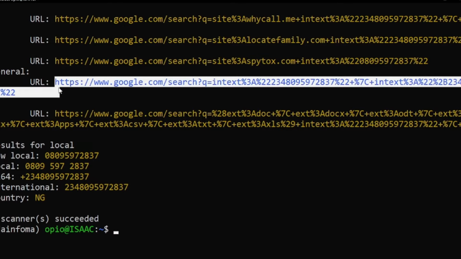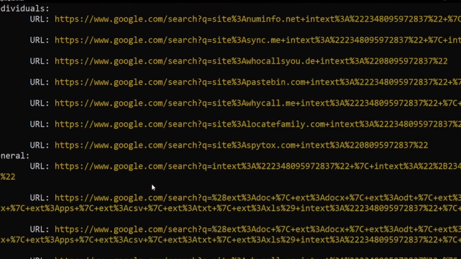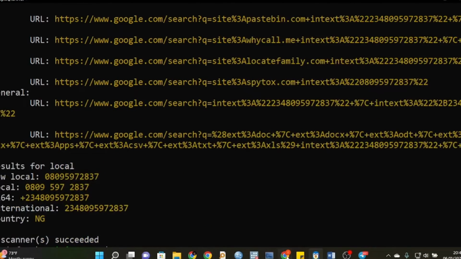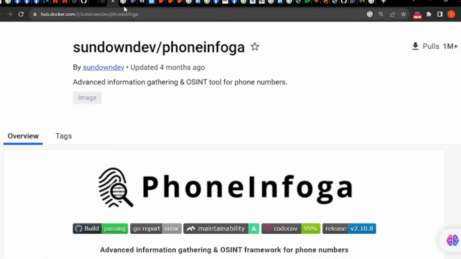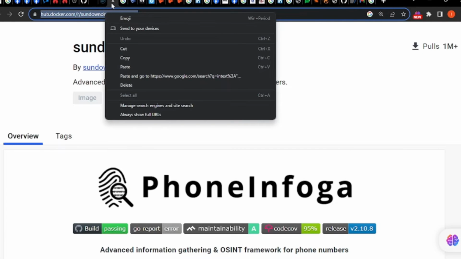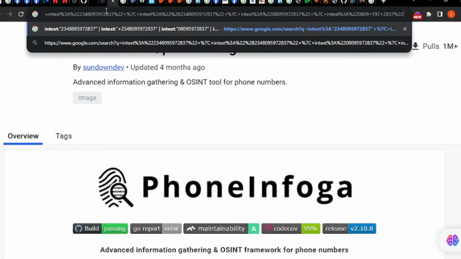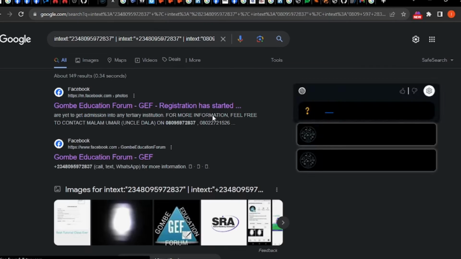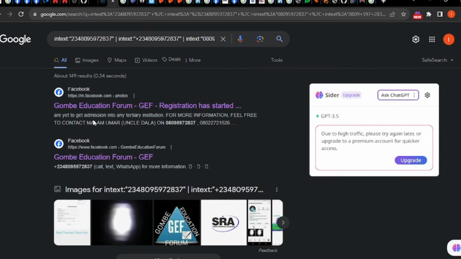So when I copy this link and search for that URL, if one goes on Google and tries to search for that URL, I should be able to get some information. So if I click on that link, I try to get information from that link. These are the different outputs it has given me.